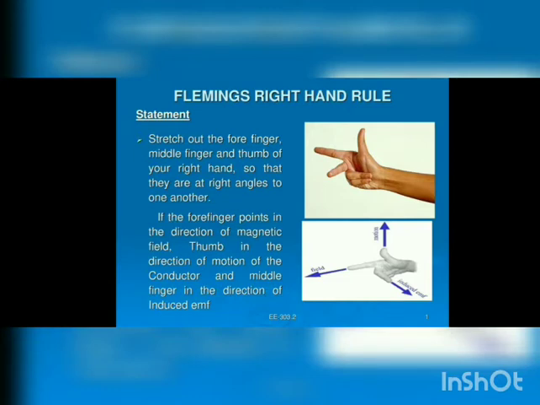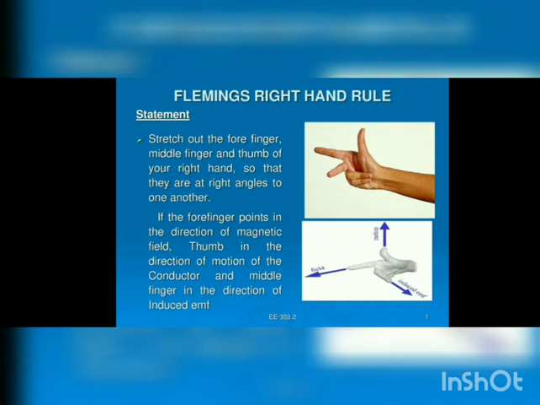Now, we had studied about Fleming's left-hand rule. Fleming's left-hand rule helps us to find out the force experienced by a coil when it is placed in a magnetic field. Fleming has also given us another amazing rule, that is Fleming's right-hand rule. This time you must apply your right hand, not your left hand, so don't get confused. And why do we use Fleming's right-hand rule? It helps us to find out the direction of induced current.